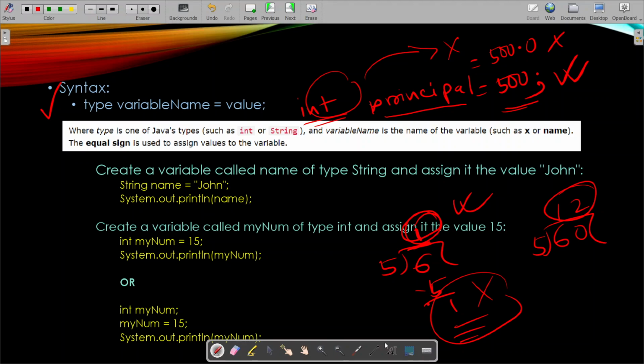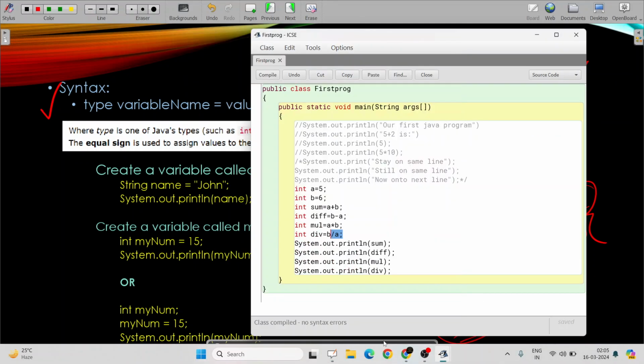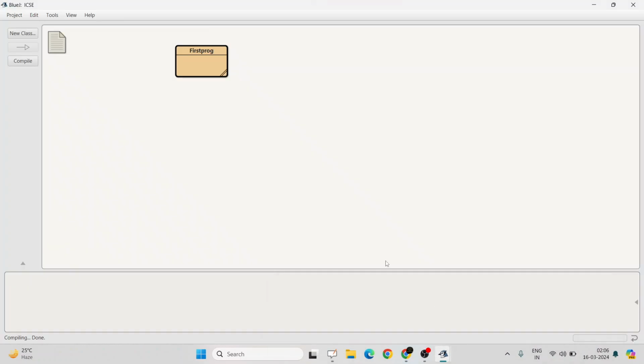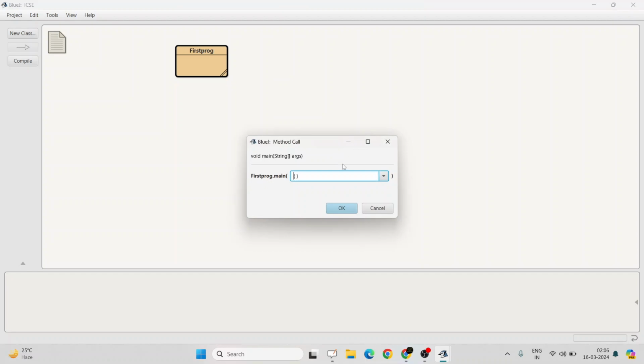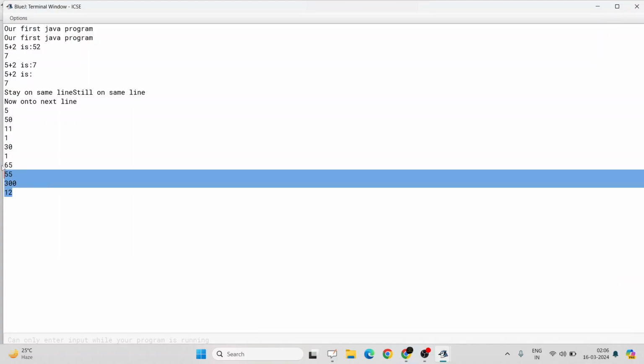Let's try it. I'm making A60. Sorry, I'm making B60 and A5. Let's check what happens. I've made A60 and B5. Now compile it and run it. What will be the output of difference? It will be 12. Let's check. Yeah, here it is 12.